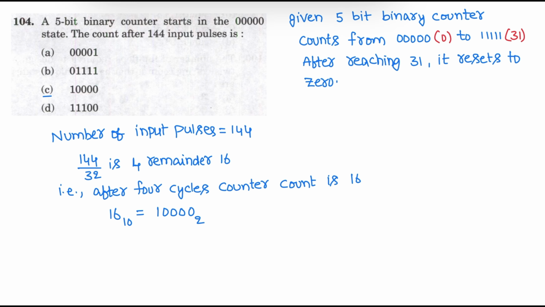In the question they have given the total number of pulses as 144. The total number of input clock pulses is 144. So 144 divided by 32 is 4 and the remainder is 16. After 4 cycles, the counter count is 16. That is 10000 base 2 or 16 base 10. The correct answer is option C.